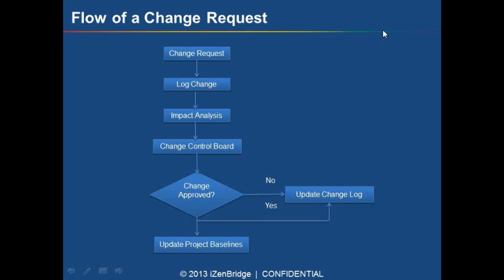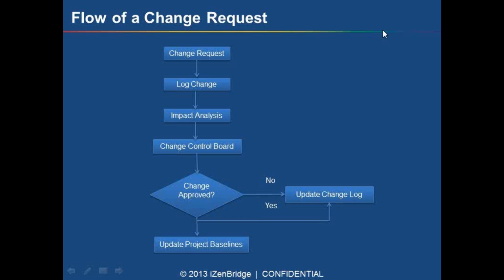Now, the change control board can either approve or reject the change. In whatever scenario, the change log needs to be updated, whether it is approved or rejected. If the change is rejected, then update the change log, that's it.